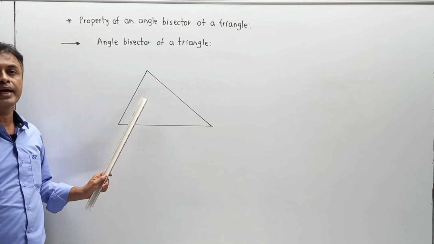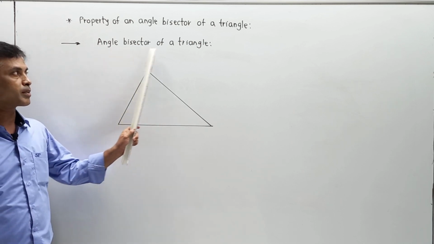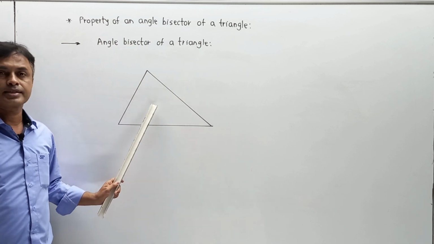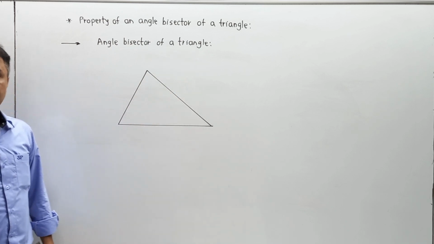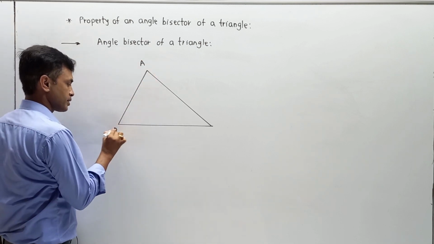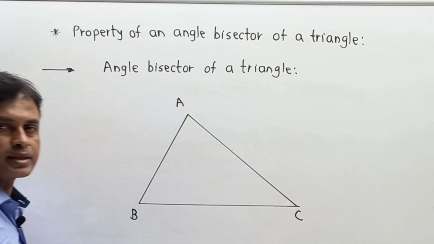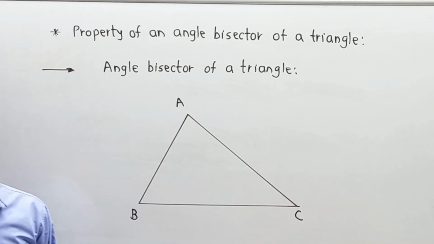What exactly is meant by angle bisector in a triangle? So I have taken an example over here, angle bisector of a triangle. Let us say this is a given triangle to us, and generally I am going to indicate it with the nomenclature A, B, C. Now in a triangle we have three vertices A, B, C over here as per the nomenclature available.